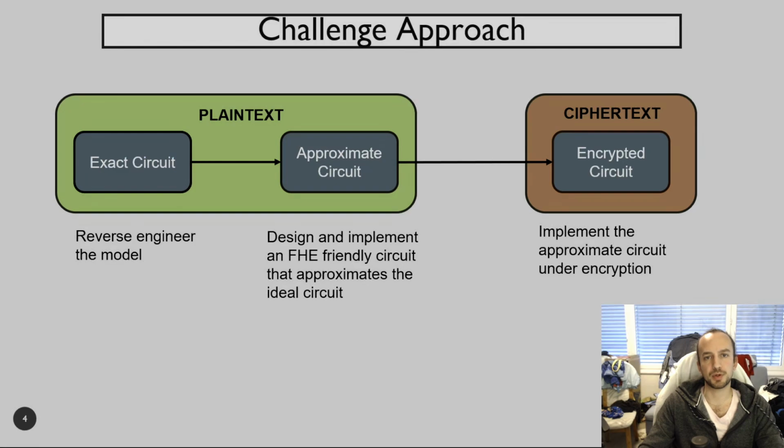The second step was to design an FHE circuit that approximates as best as possible the ideal circuit. The main challenges of this step were the non-linear operations used in the softmax normalization and activations. Finally, the last step was to implement the encrypted circuit based on the previous steps, for which I will now give more details.